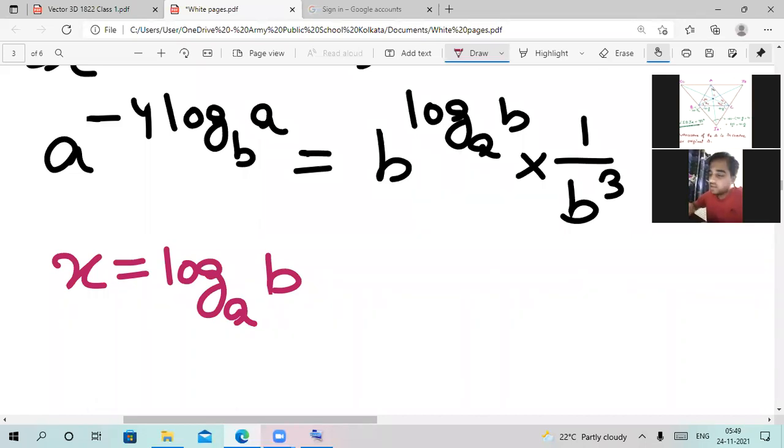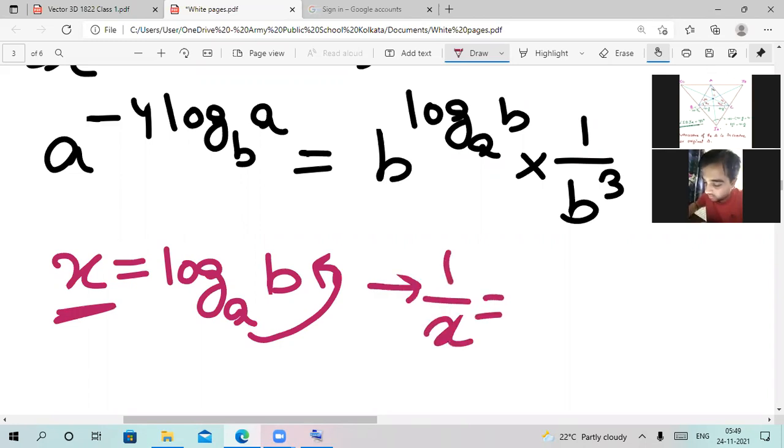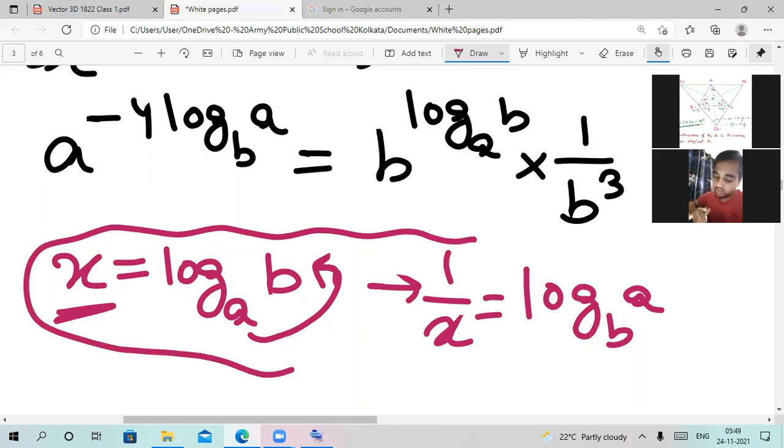We can basically have this log ab in this case. Now we all know that when we interchange the base and the vertex, then this x becomes 1 by x. Means when this log ab is going to become log ba, then this x will become 1 by x. Okay, so putting these two expressions